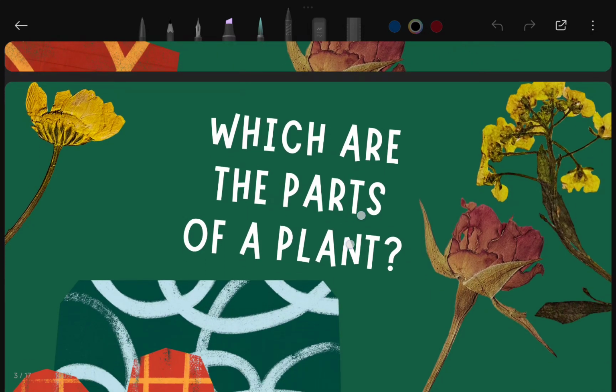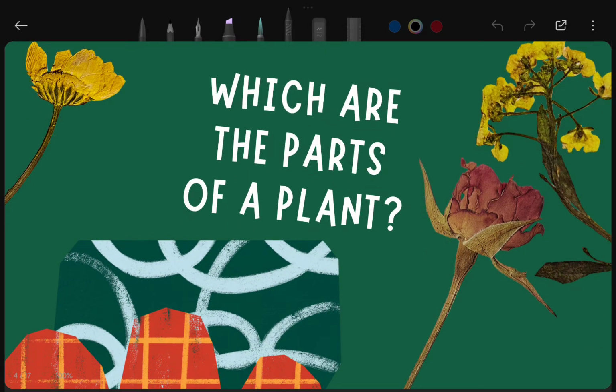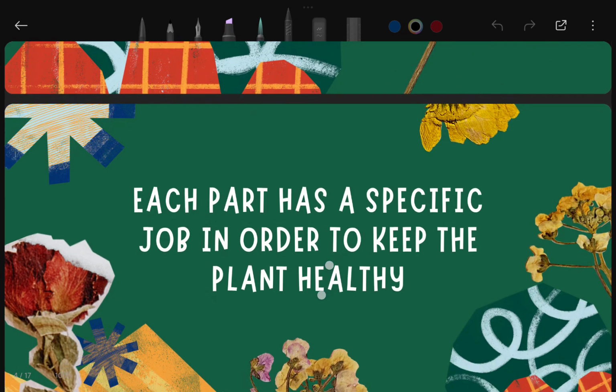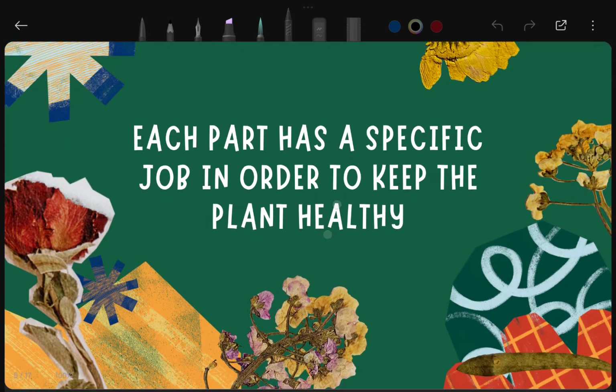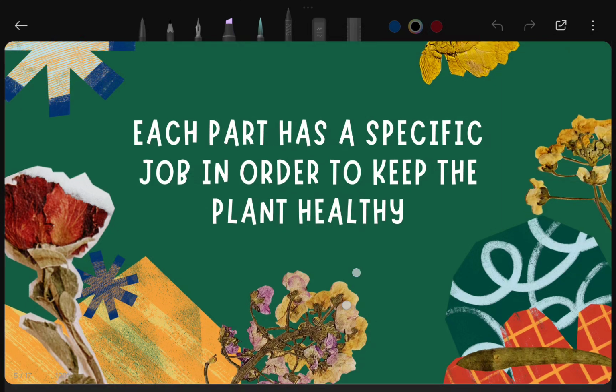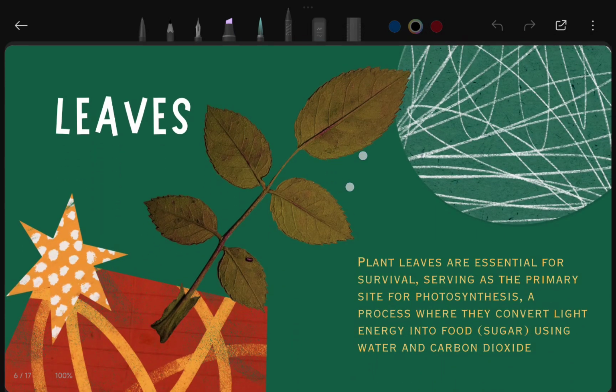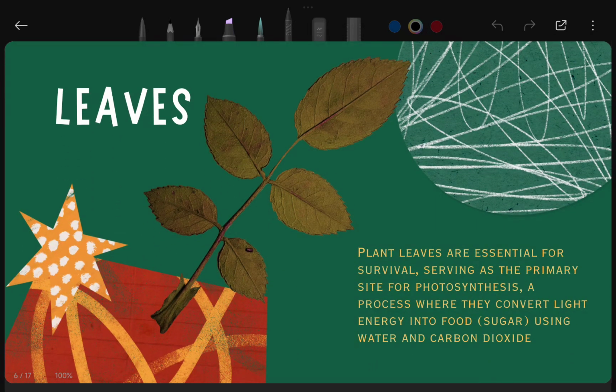Next, which parts are present in plants? There are various parts that we are going to discuss one by one, including roots, leaves, and other parts as well. Each part has a specific job to keep the plant healthy, which we are going to discuss, of course, one by one. First part, let's talk about the leaves.